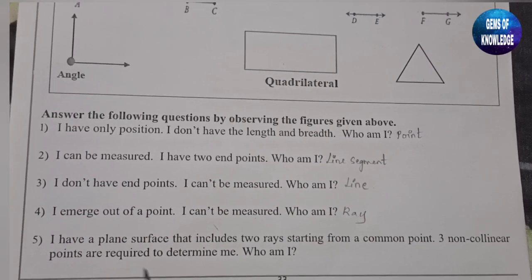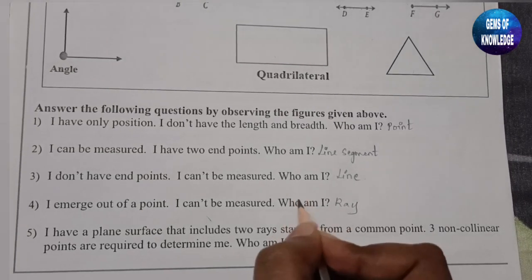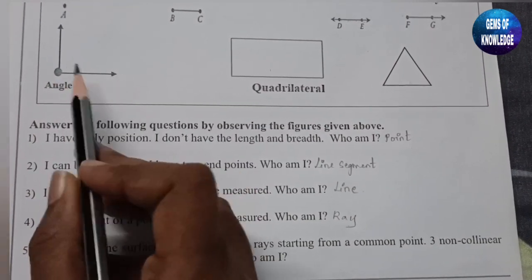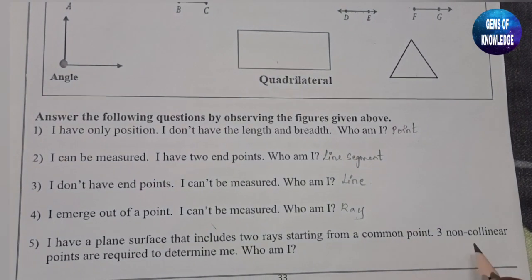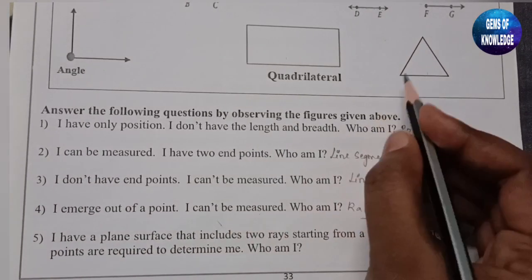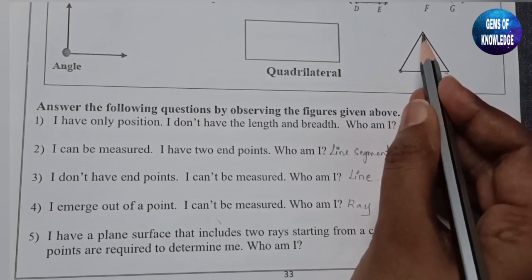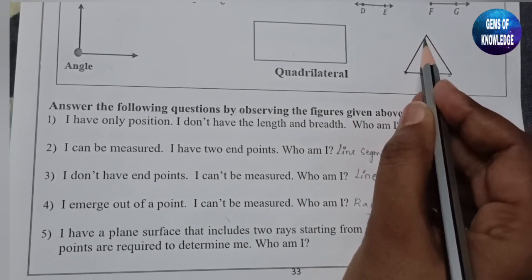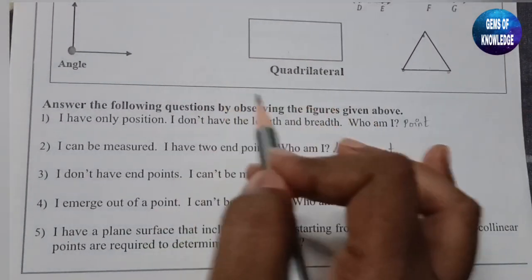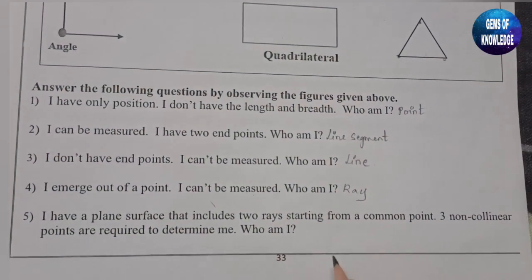Next one, I have a plane surface that includes two rays starting from a common point. From one common point, two rays are coming out, so we can guess this will be the answer. Then, three non-collinear points are required to determine me. This is one point, this is another point, and this is the third point, which is non-collinear. Non-collinear points are those points which are not in a straight line. So it is a triangle.